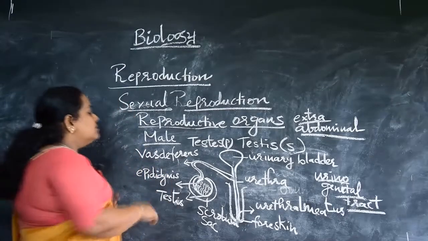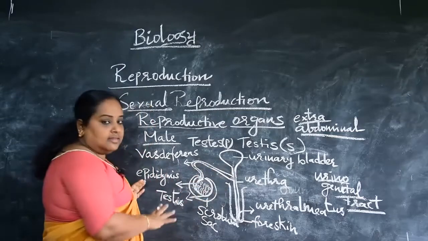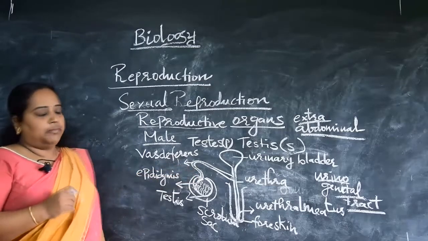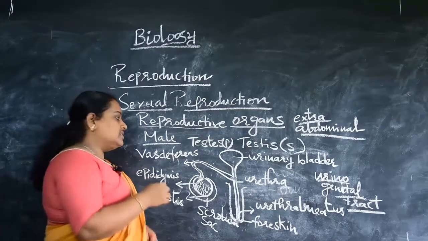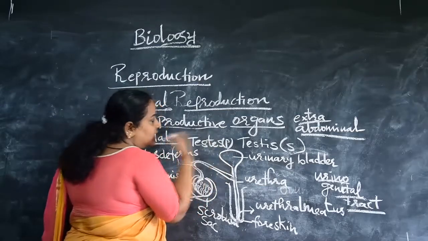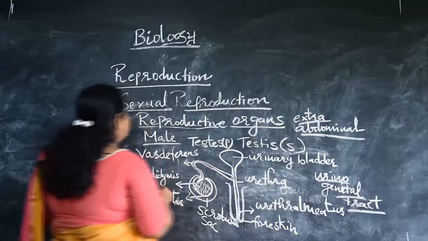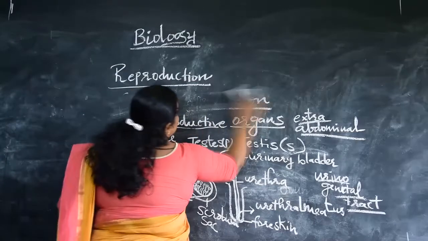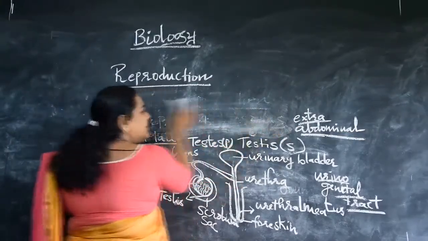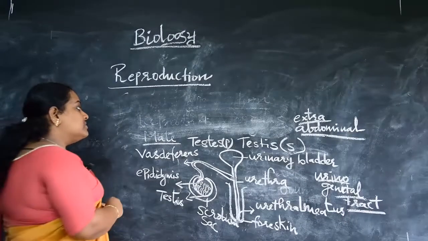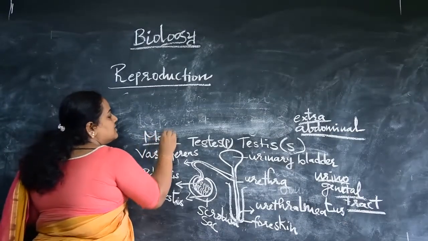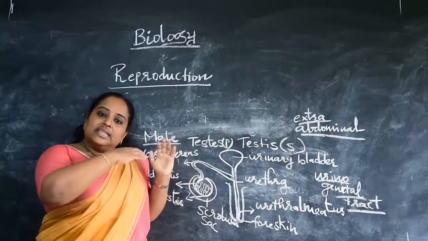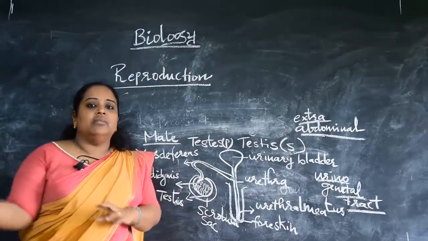Okay, the organs are over here. The next thing we are going to see is the glands that are associated with this male reproductive system. We have three glands. They are actually called accessory glands. Why are these glands associated with the reproductive system called accessory glands? Because they aid the male reproductive system in the release of sperm and its entry into the female tract.